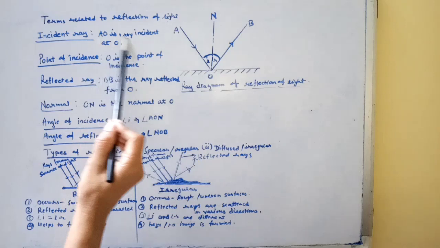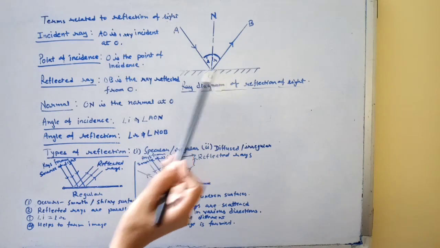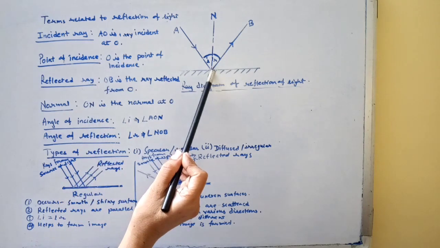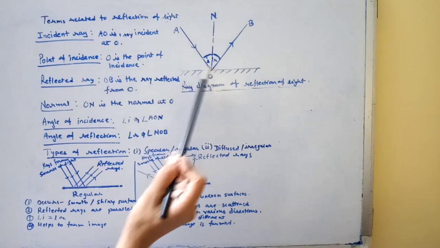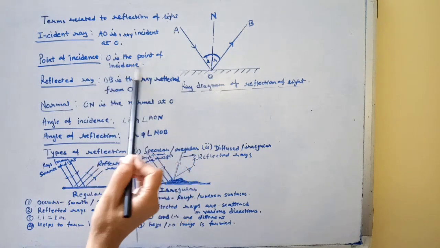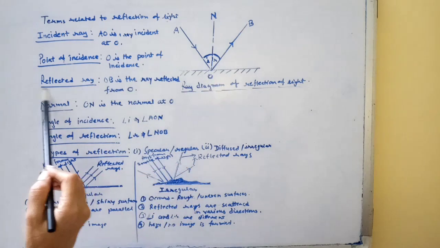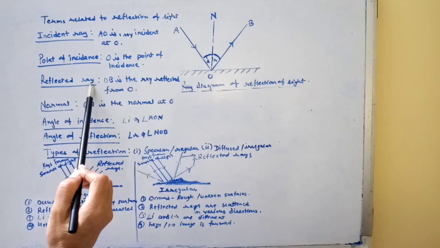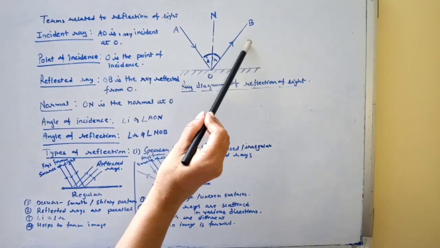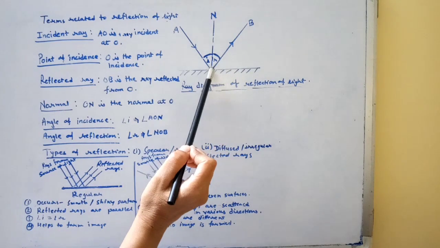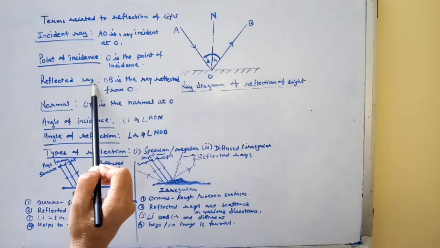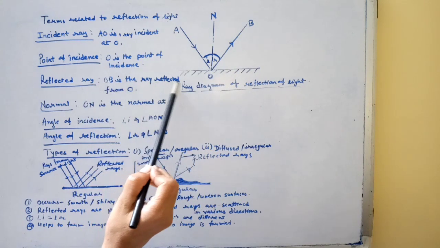In the figure, AO is a ray incident at O. Point of incidence: the point on the reflecting surface where the incident ray strikes is called the point of incidence. In the figure, O is the point of incidence. Now reflected ray. The ray of light which returns back in the same optical medium after striking the reflecting surface is called the reflected ray. In the figure, OB is the ray reflected from O.